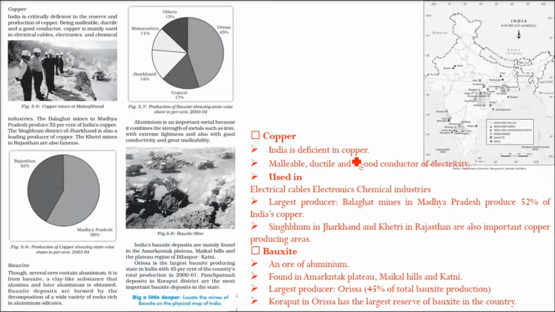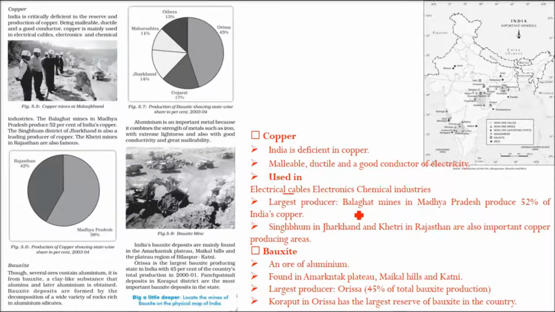Copper, India again is deficient in copper. It's malleable, ductile, and has good conduction of electricity. Because it is malleable and ductile, it has good conductor properties. Because of these properties, copper, which is tamba, is used in electrical cables, electronics, and chemical industries.